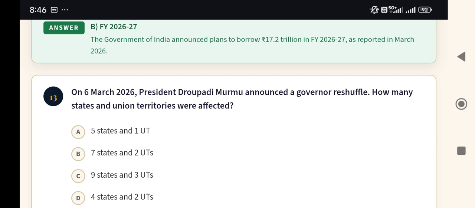Now next, question number 13. In March 2026, President Draupadi Murmu announced a reshuffle. How many states and union territories were affected? Options are five states and one union territory, 7 states and 2 union territories, 9 states and 3 union territories, 4 states and 2 union territories.